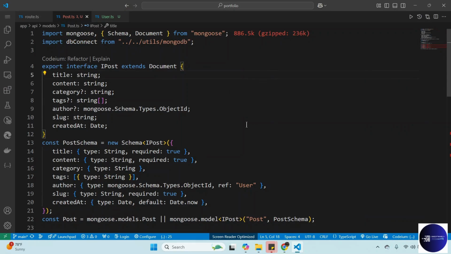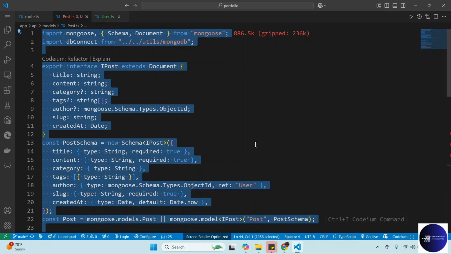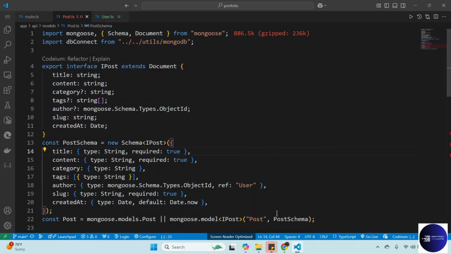It's usually when you create something like this that you get a typo, or you are missing something. This is our model, the get post model. So let's copy this and give it to AI to check for typos. You can use Copilot or ChatGPT, it doesn't matter.